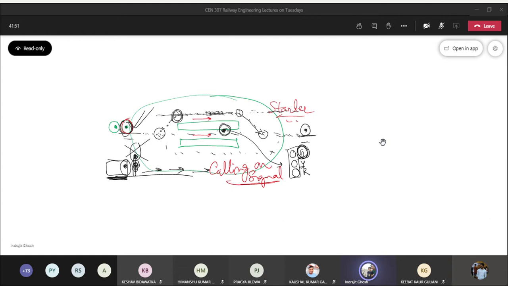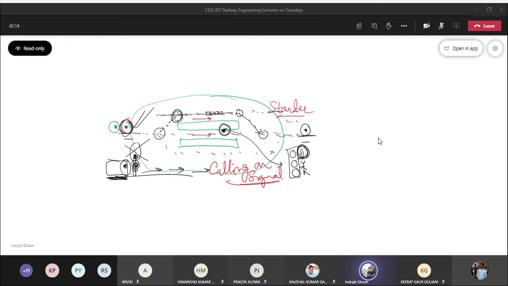So that's the starter. In the starter also we can see calling on signal. There can be another signal which is known as advanced starter, that we have seen in the slides. Let me show you the slides now.